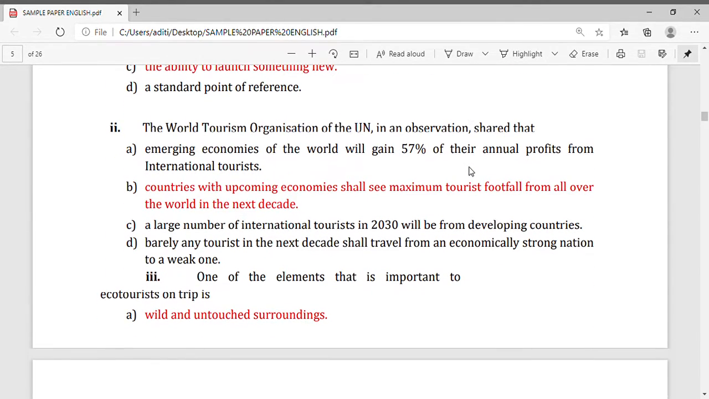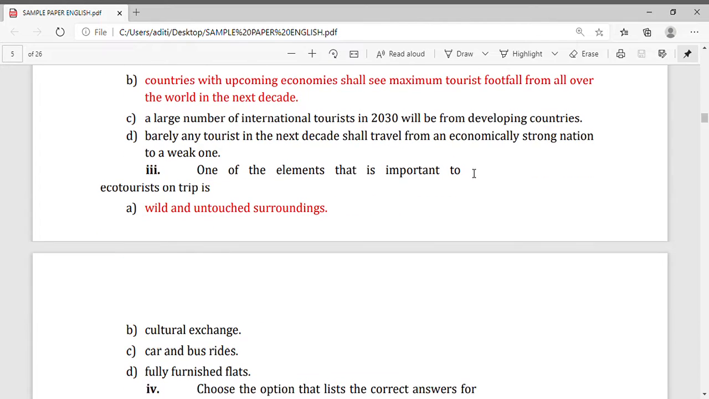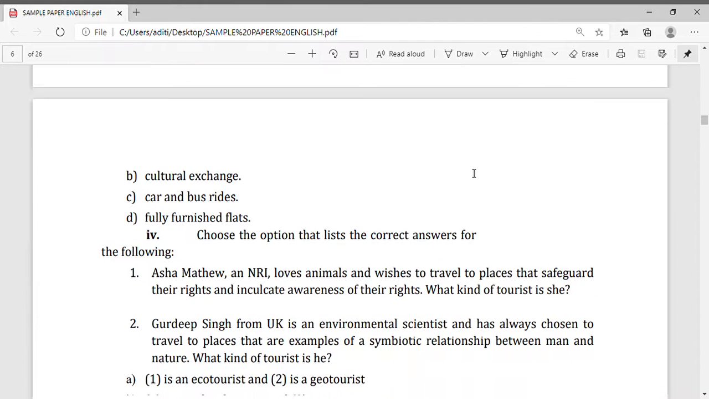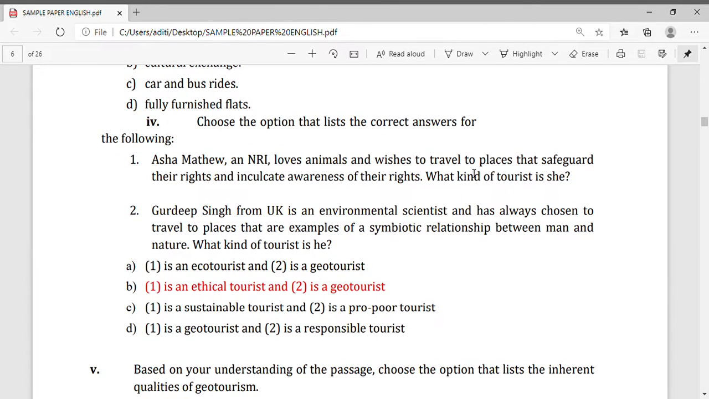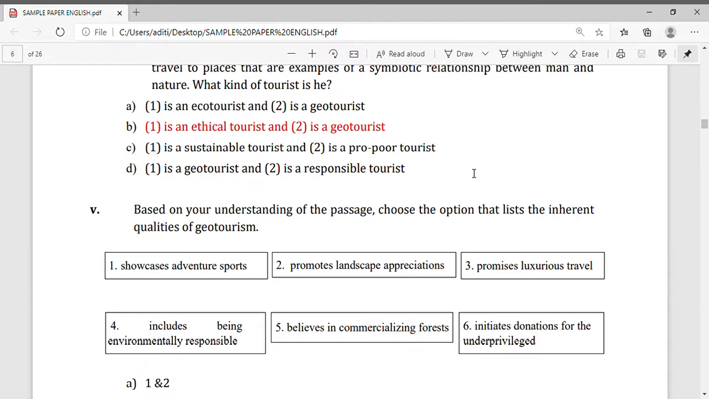Now, question number 2. The correct option is B: countries whose upcoming economies shall be maximum tourist footfall from all over the world in the next decade. Now, question number 3. The correct option is A: wild and untouched surroundings. Now, question number 4. Choose the option that lists the correct answer. The options are A, B, C, D, and the correct option is B: 1 is an ethical tourist and 2 is a geotourist.